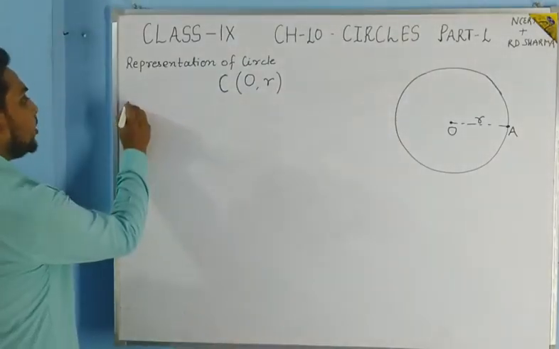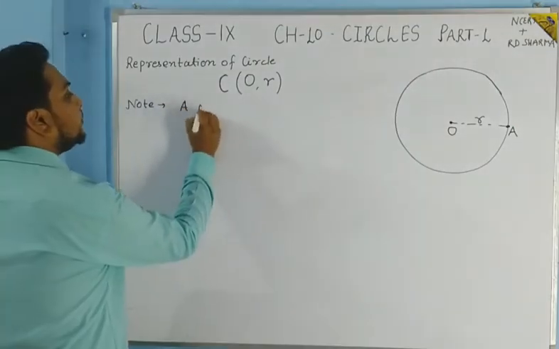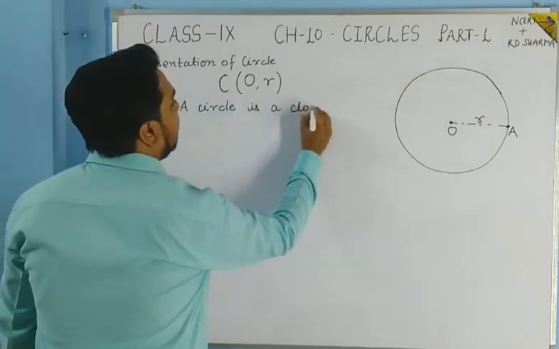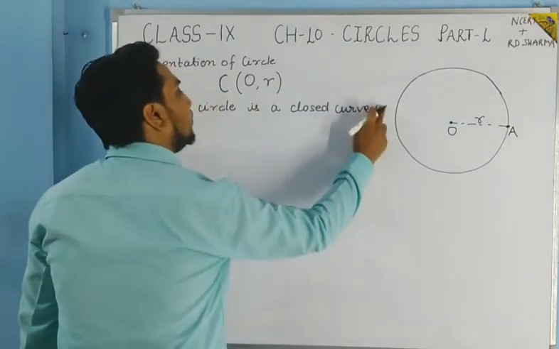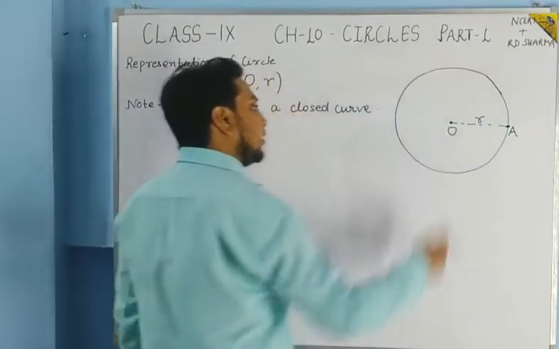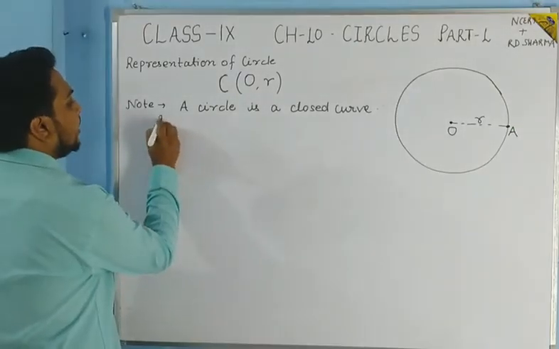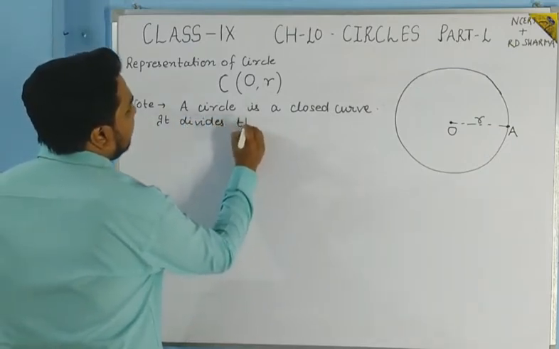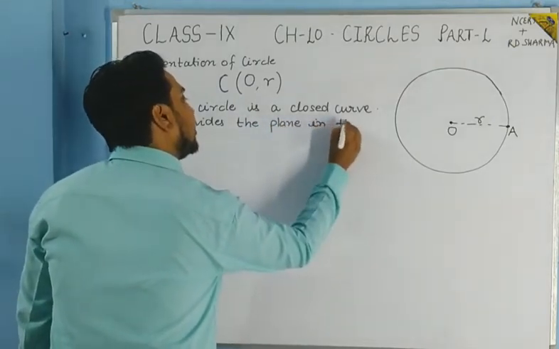Now students, one note point you should note down here. Note that a circle is a closed curve. See students, a circle is a closed curve. Curve means the figure, so a circle is a closed figure, and it divides the plane in three regions.